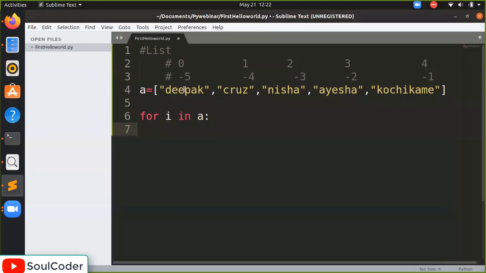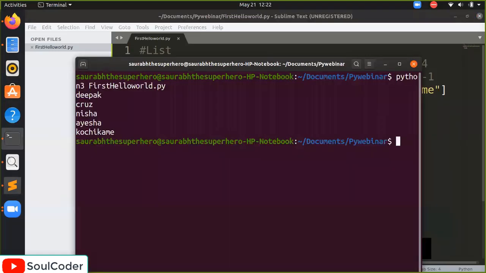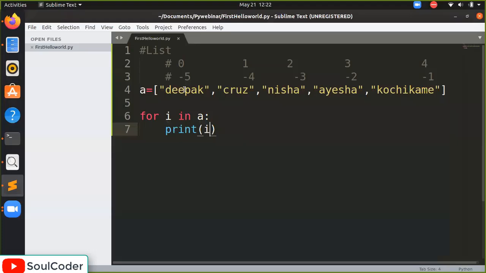For i in here, we will display print i. When we say print i, it will display all the names. So the benefit of using a for loop is that you can iterate through the whole list. If you don't want to use any indices, you can directly use the for loop. So that was the benefit of using it, and we have already done the for loop this way.